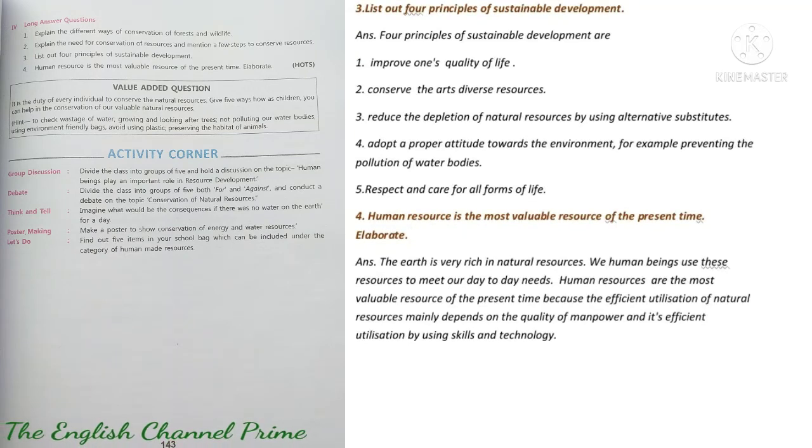Third question, list out four principles of sustainable development. You can add more also. So the four principles of sustainable development are: improve one's quality of life. Second, conserve the earth's diverse resources. Third, reduce the depletion of natural resources by using alternative substitutes. Fourth, adopt a proper attitude towards the environment, for example, preventing the pollution of water bodies. Fifth one, respect and care for all forms of life.